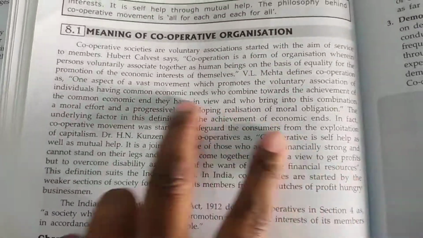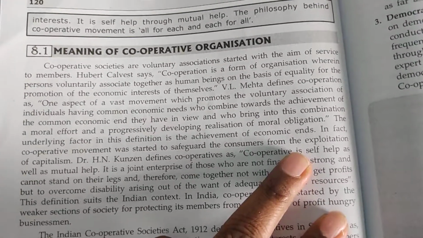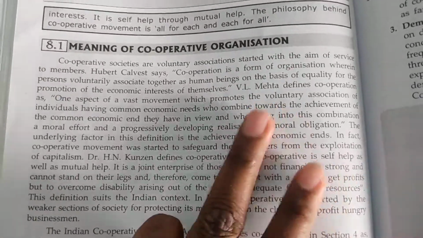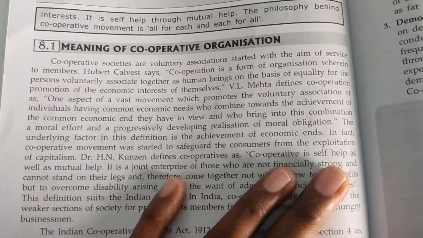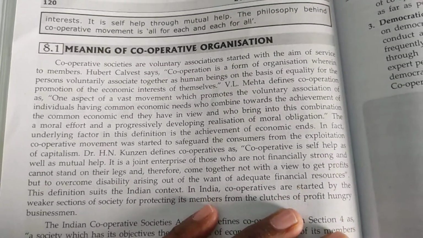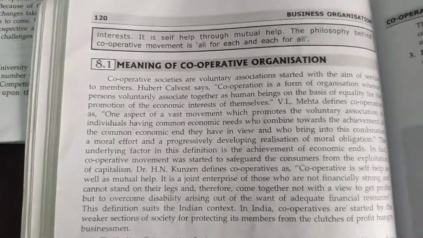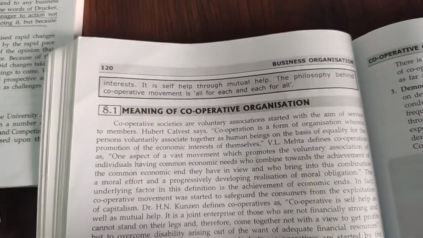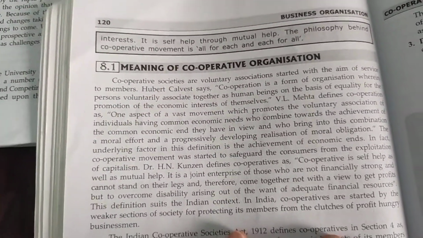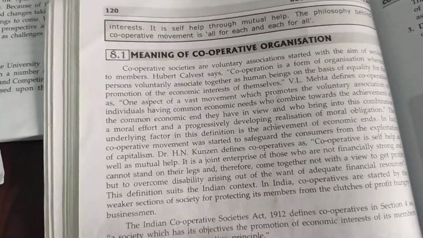Cooperative societies are voluntary associations started with the aim of service to members. Why were these cooperative societies started? They were started voluntarily. For what purpose? For servicing the members. That is the point here. Why have these cooperative societies been established, and for what purpose? Let us discuss as per our act.